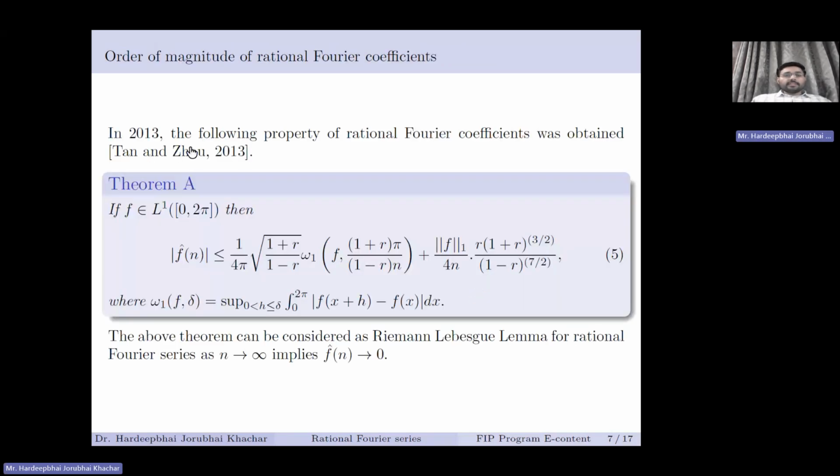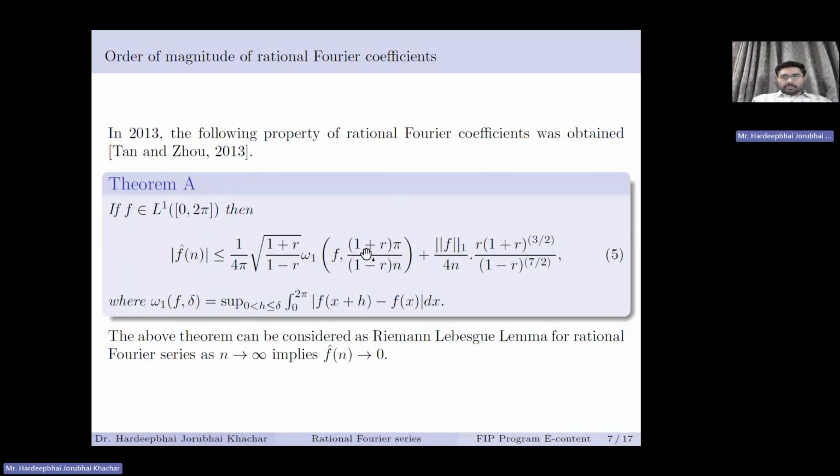So in 2013, the following property of the rational Fourier coefficient was obtained: if f is integrable, then the modulus of f hat n is less than or equal to the bound defined in this inequality. This inequality is basically satisfied, where again omega 1 of f, delta is the supremum of the integral from 0 to 2 pi of mod of f of x plus h minus f of x dx, where 0 less than h less than or equal to delta. Now if we see here, this is analogous to the Riemann-Lebesgue lemma for Fourier series. So if we take n tends to infinity, then this would obviously go to 0.